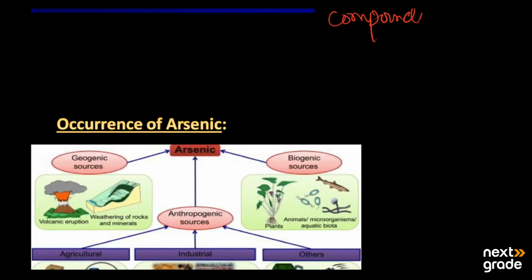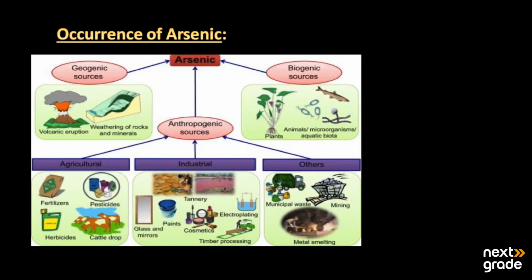After phosphorus, we have the occurrence of arsenic. We have two types of sources of arsenic. The first is geogenic sources and the second is biogenic sources. Geo is basically related to the earth.